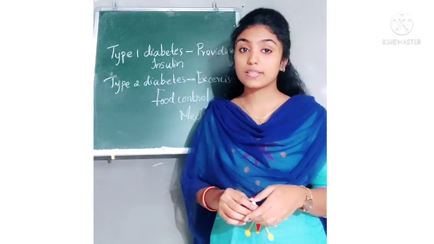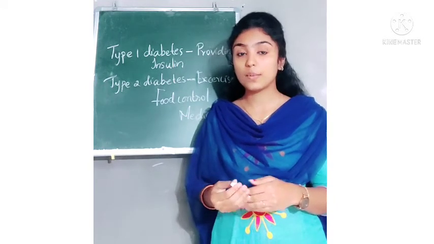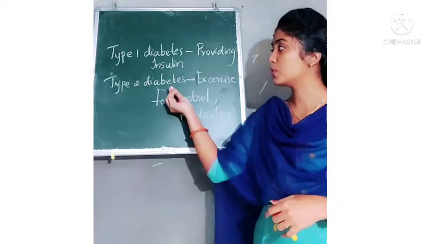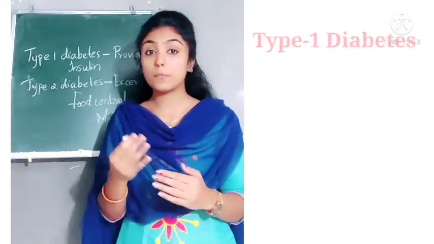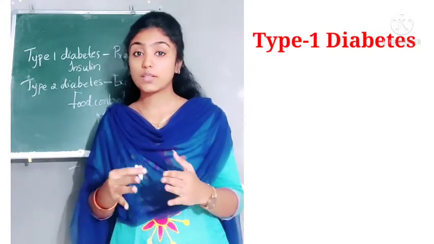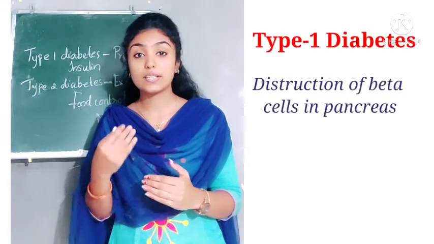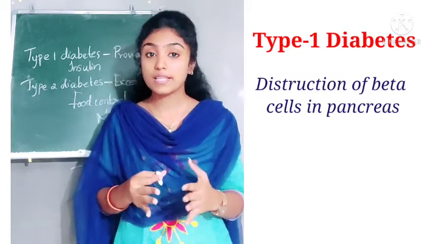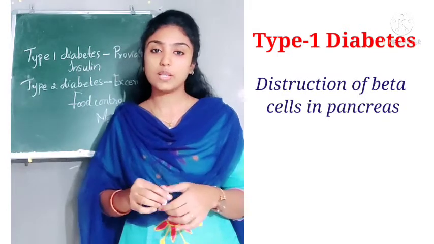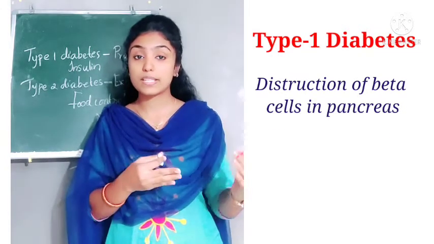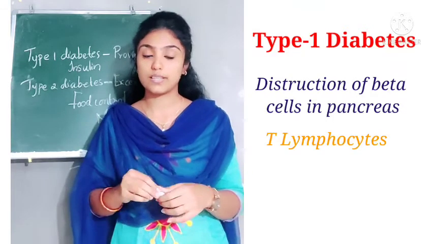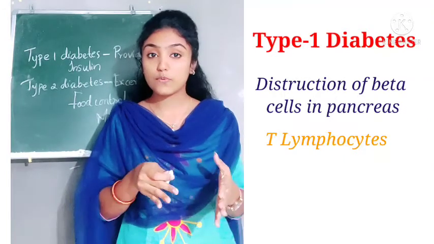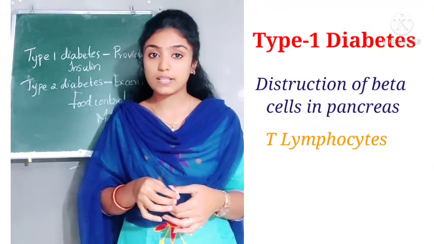Children, we discussed diabetes, and you may have heard about two types of diabetes: type 1 diabetes and type 2 diabetes. What is type 1 diabetes? The reason for type 1 diabetes is the destruction of beta cells in the pancreas, which produce insulin. The beta cells are destroyed by T lymphocytes, which are certain white blood cells.